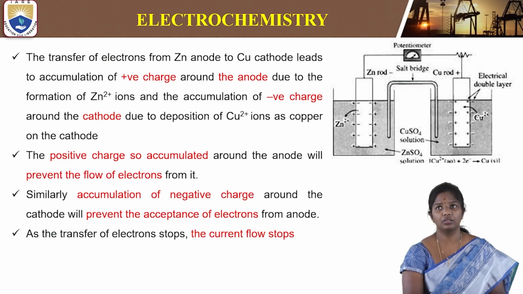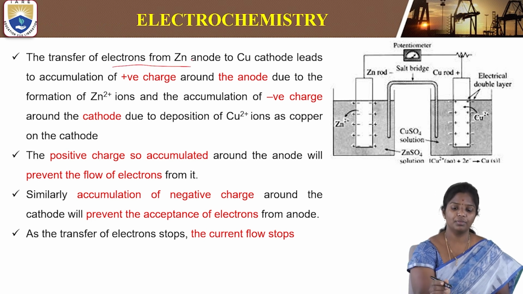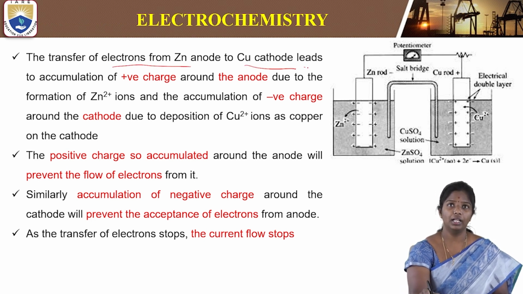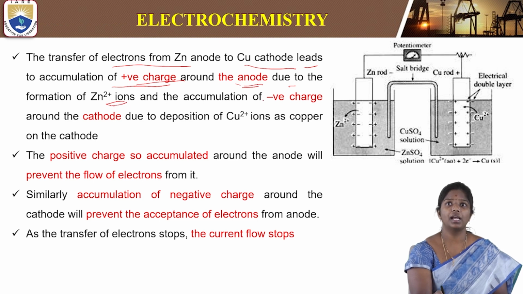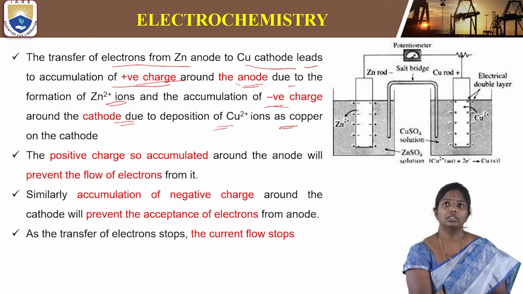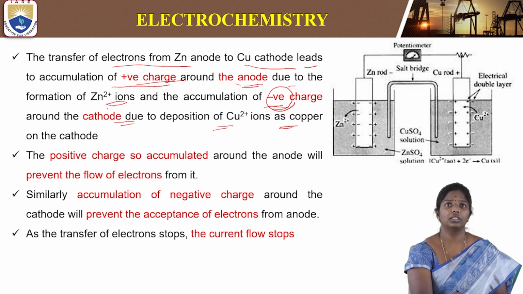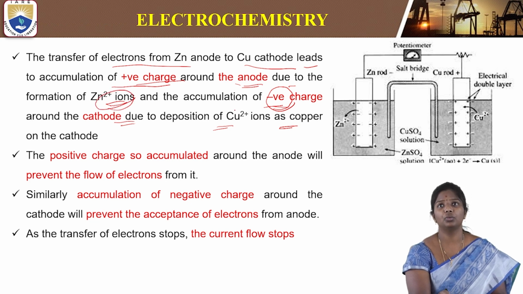So the process will go on, and the transfer of electrons from the zinc anode to the copper cathode leads to accumulation of positive charge around the anode due to Zn2+ ions, and accumulation of negative ions at the cathode due to deposition of Cu2+ ions on the copper cathode. So there are excess cations in one compartment and excess anions in the other, leading to accumulation of ions in both compartments.